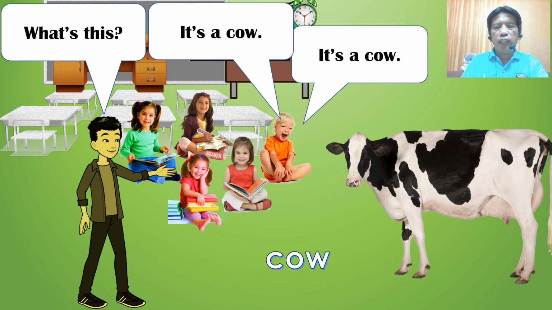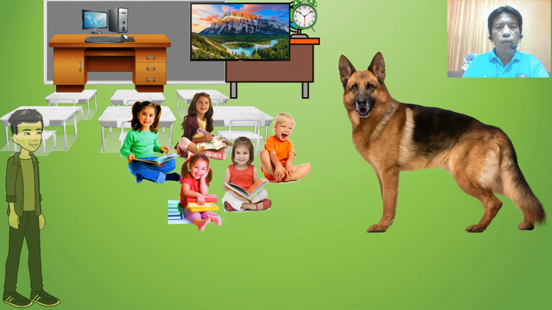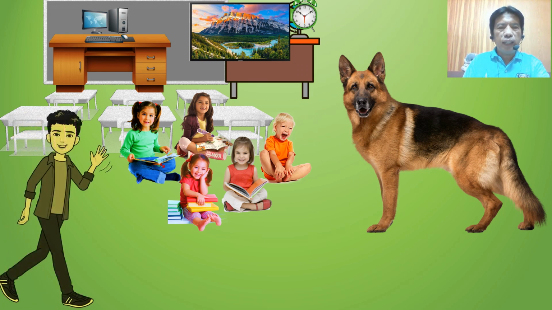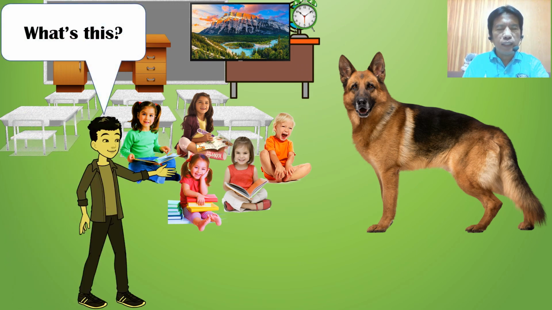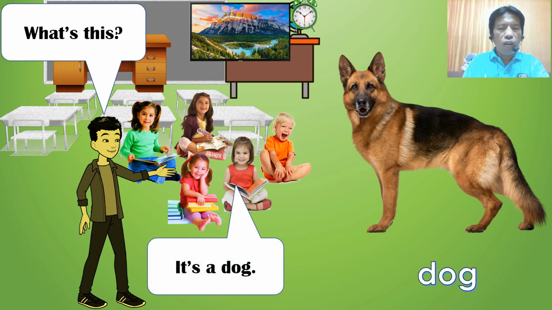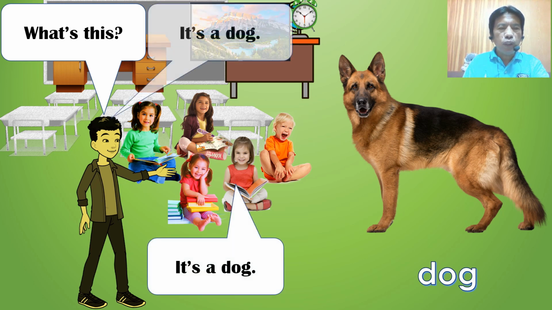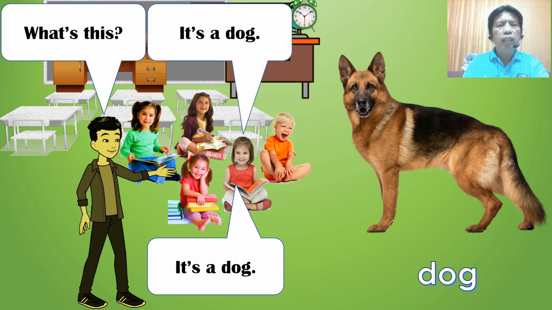Very good. It's a cow. What's this? Again, what's this? Dog. It's a dog. One more time. It's a dog. Now it's your turn. What's this? It's a dog. Very good.